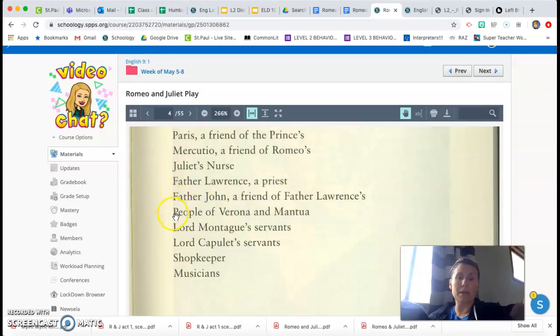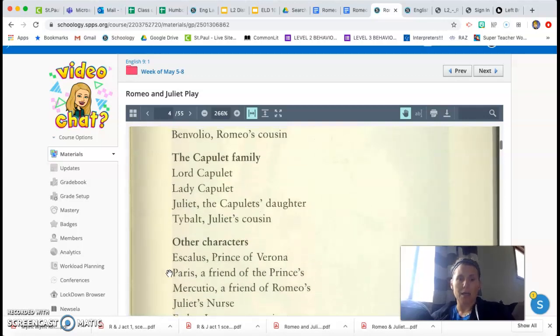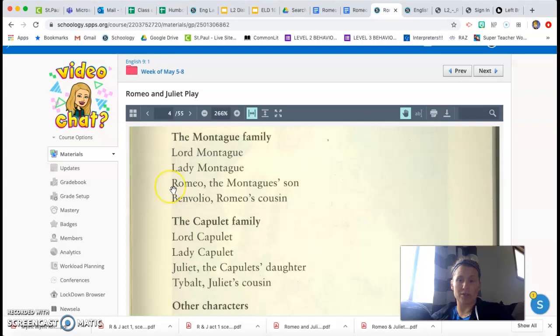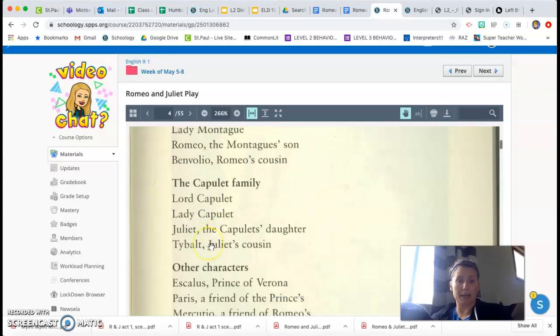Then there are the people of Verona and the people of Mantua. Those are the 2 settings we talked about. There is Lord Montague's servants, the people who work for him. Lord Capulet's servants, the people who work for them. There is a shopkeeper, and then there are musicians. These are minor characters, which means they don't say a lot in the play. These are the major characters. They say a lot in the play.